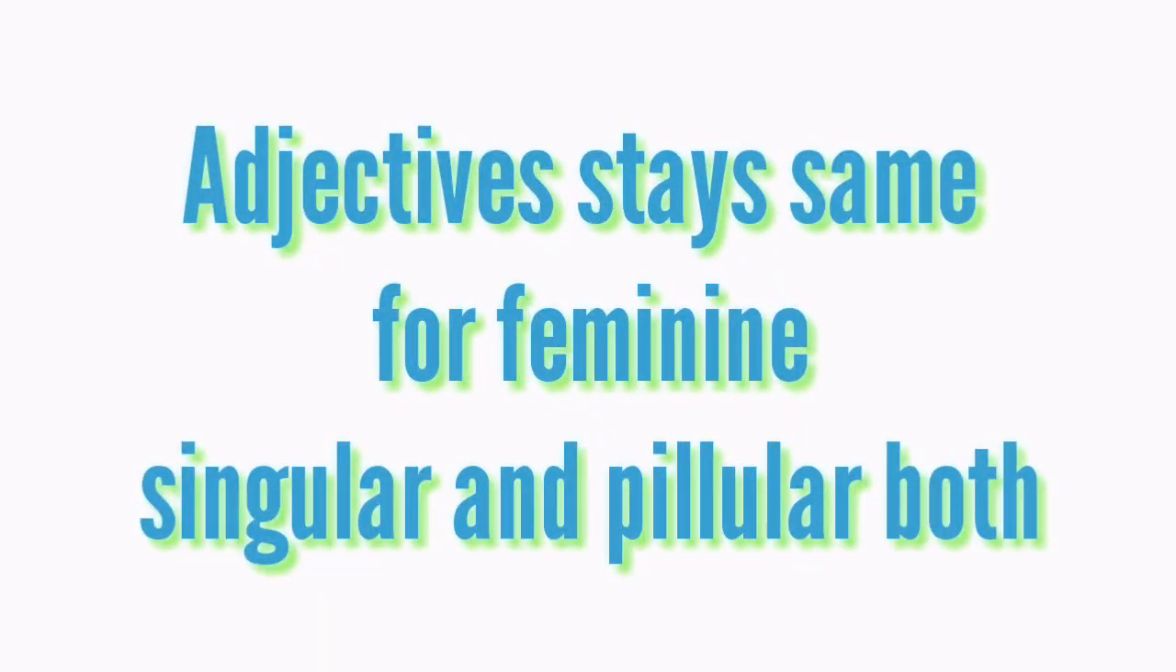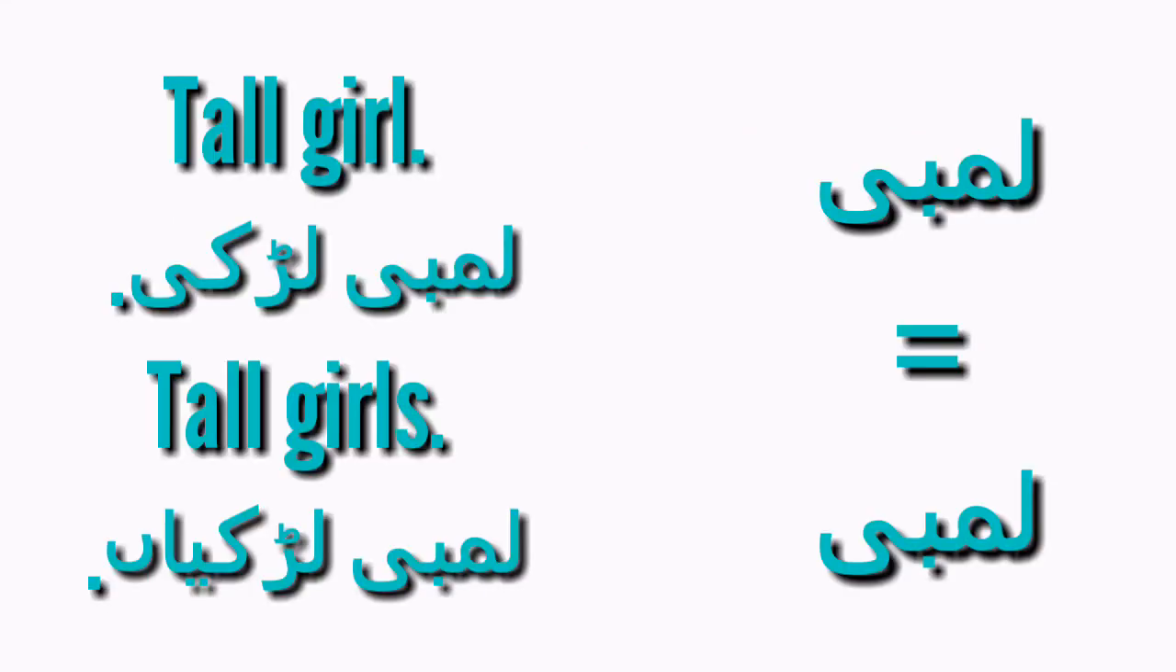Rule number 3.1. For feminine singular and plural, adjectives stay the same. For example, tall girl, लंबी लड़की, tall girls, लंबी लड़कियाँ.